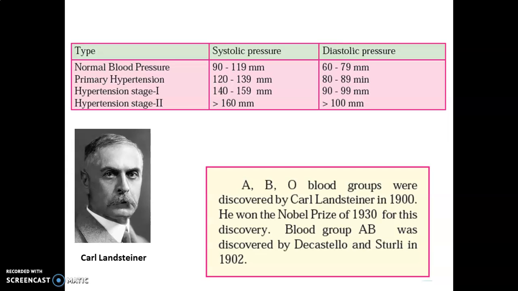These blood groups were discovered by the scientist Karl Landsteiner in 1900, and he won a Nobel Prize. And blood group AB was discovered by Decastello and Sturli in 1902.